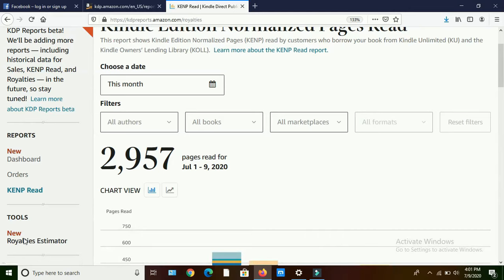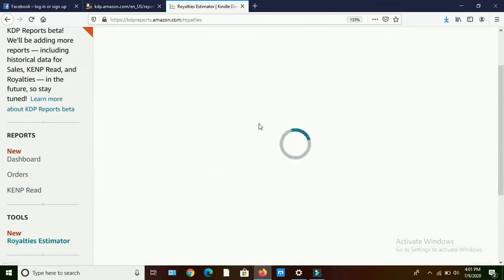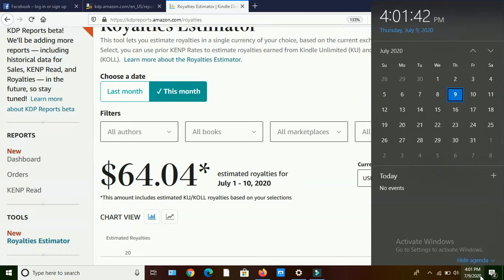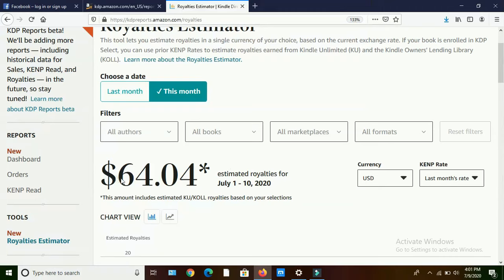This is the royalty estimator. This estimator will tell us how much we have earned till now. So from July 1 to 10, actually it is 9. Today is the 9th day, but as per the software it will be advanced by 1 day. Till now I have earned $64.04 from different marketplaces.